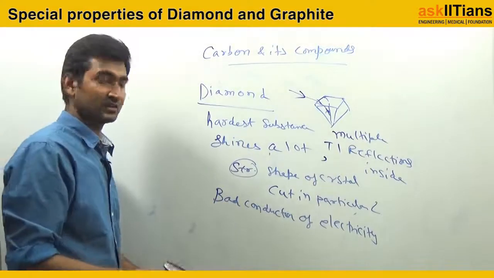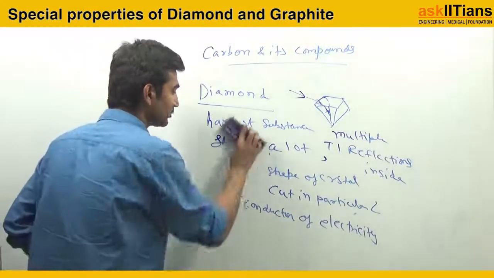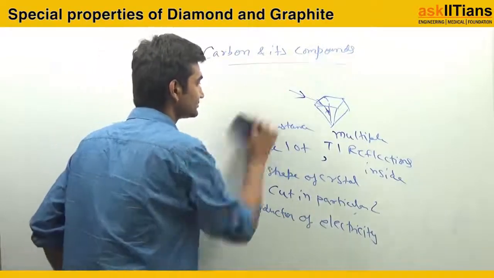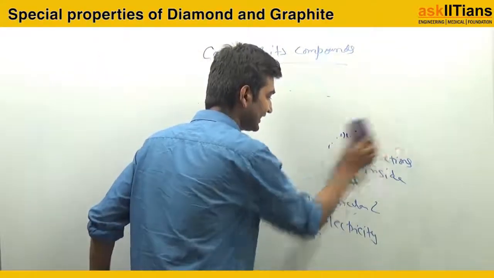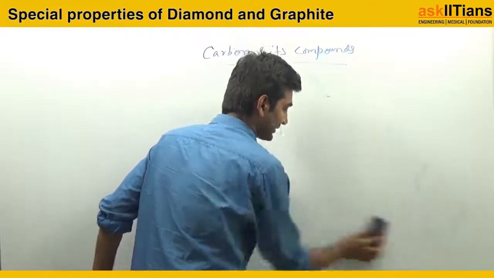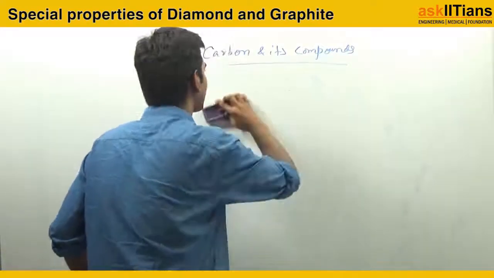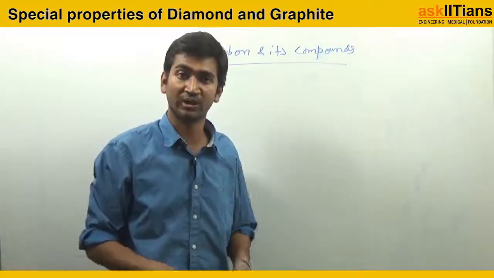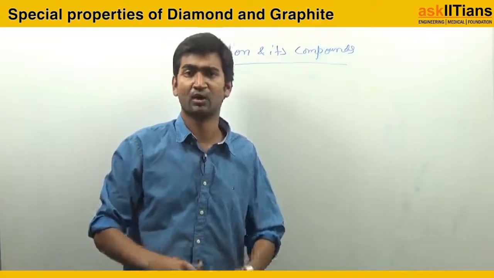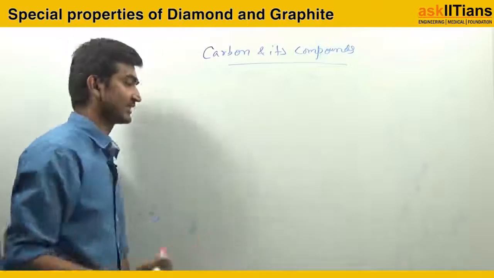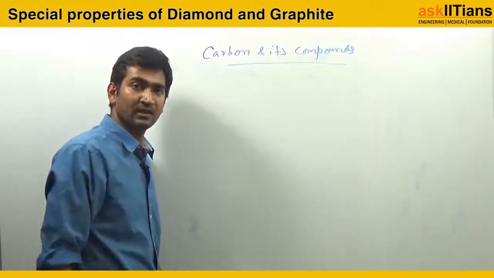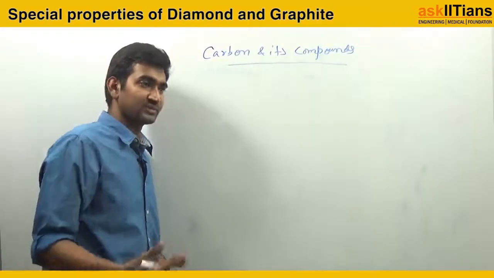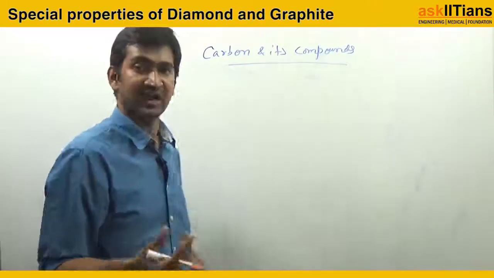Now I will tell some properties with respect to graphite. And then why diamond or graphite shows those types of properties, that I will tell you, जो कि तुम्हें कहीं पे भी सीखने को नहीं मिलेगा, neither in your books nor in any of the videos. So that thing should be very very clear. Okay, ये जो चीजें मैं बताने वाला हूँ ये बिल्कुल ध्यान से सुनना है.